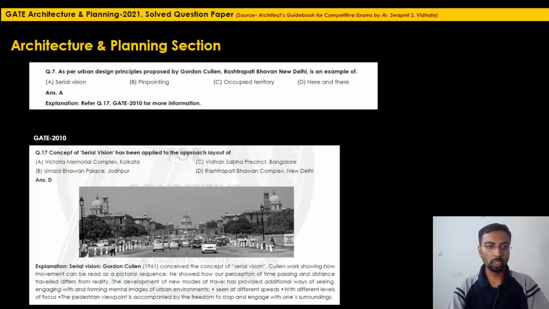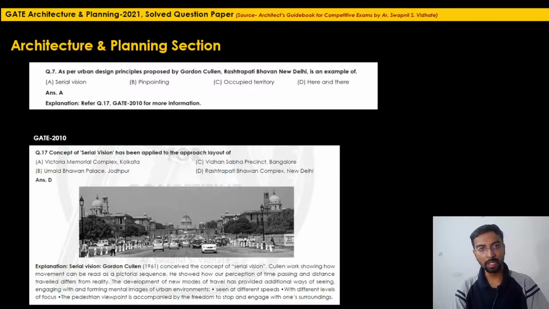Such types of questions are generally repeated, because if you read the 2021 brochure, there are 4 types of questions generally asked in GATE question papers: recall, comprehension, analysis, and application. So one should recall a few concepts, learn a few concepts by heart, because it is the only option for that. If you go to the landscape section or building material section, one needs to just learn the terminologies and the formulas by heart. So question 7 was of a very easy nature.